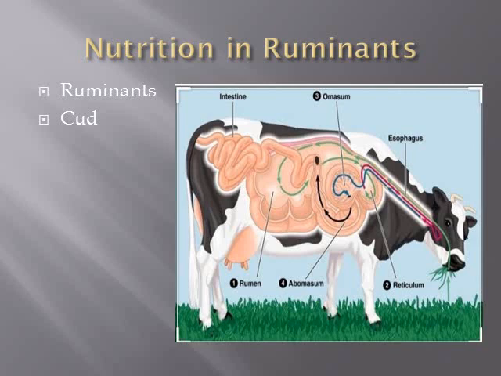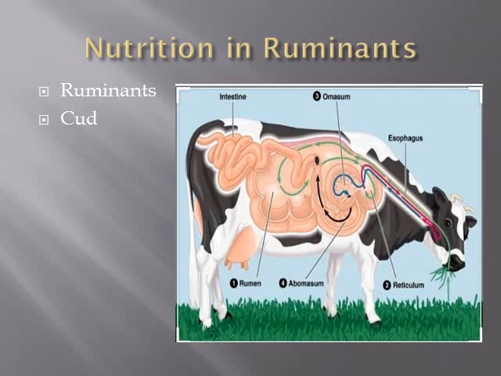So this cellulose is eaten by animals like cows, goes into their stomach, that is the part of stomach rumen, where that cellulose is partially digested with the help of certain bacteria, because cellulose is a complex substance.